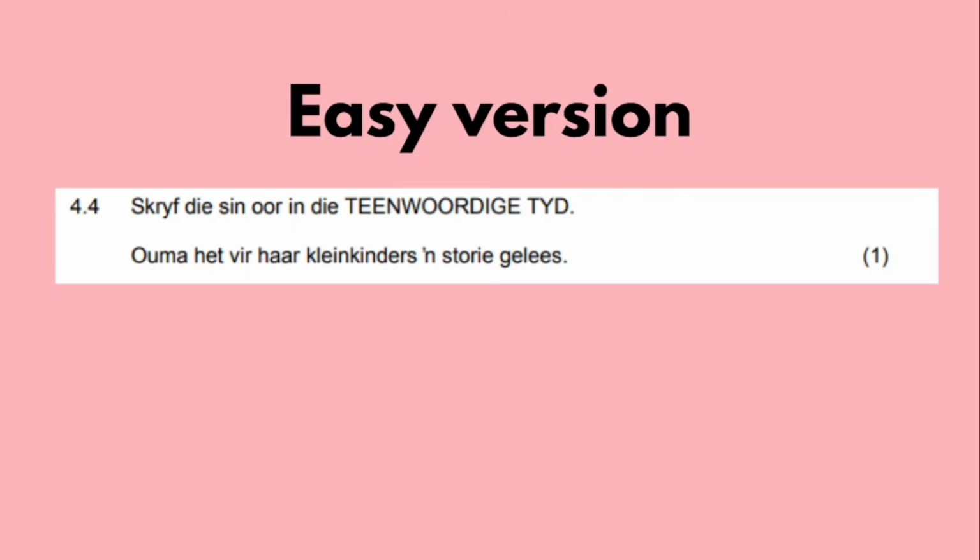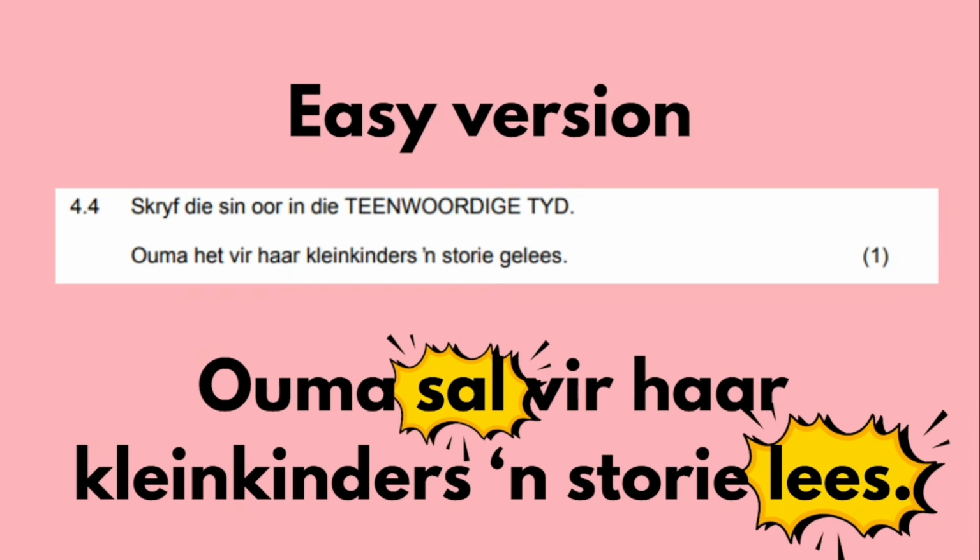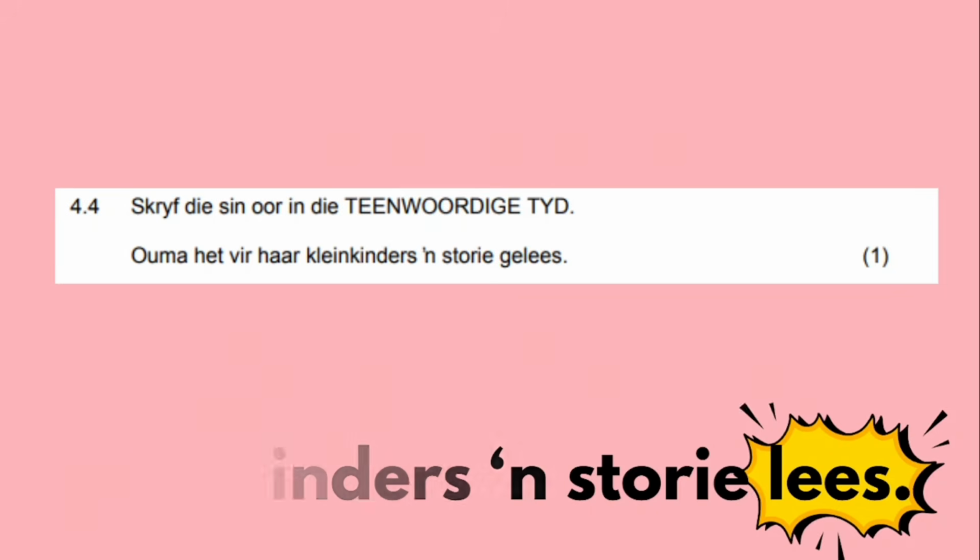So if you take it back to the present tense, it's going to say, Ouma lees vir haar kleinkinders 'n storie. Okay, so then if you are now going to take it directly to the toekomende tyd, it's going to say, Ouma sal vir haar kleinkinders 'n storie lees. As easy as that. Okay, because you replace the second position het with sal, and you replace the last position, that gelees, you remove the ge so that it no longer is in the past tense, and now it's in the future tense.